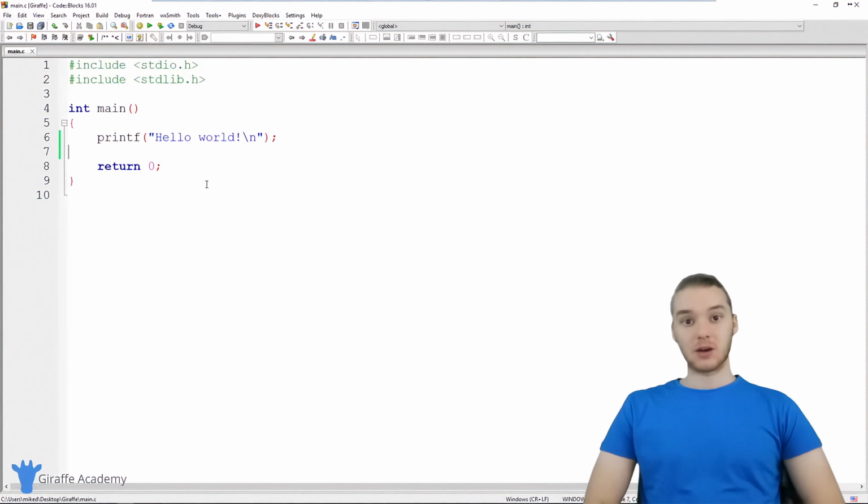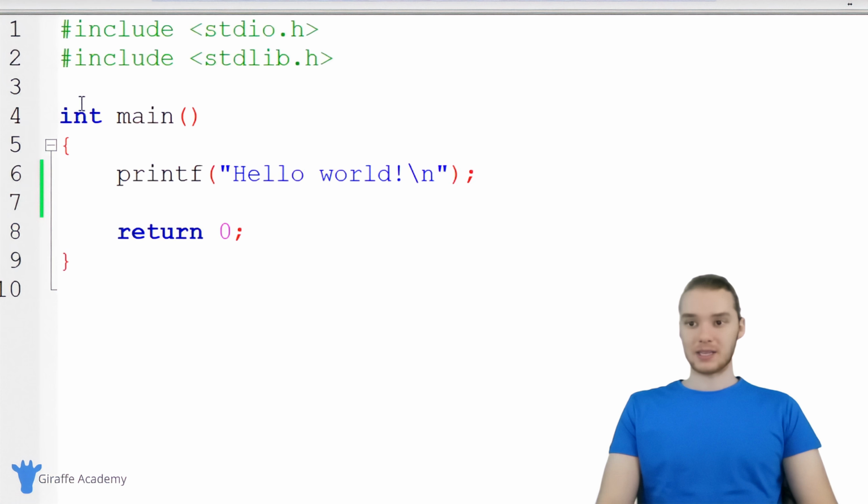In this tutorial, I'm going to talk to you guys about the basics of writing a program in C. If you've been following along with the course, up to this point we've installed a text editor, we've installed a C compiler, and we set up our first C program and our first C project inside of Code::Blocks. So now what we have is this file over here. This is that main.c file. I just want to point out a couple of things that are in here.